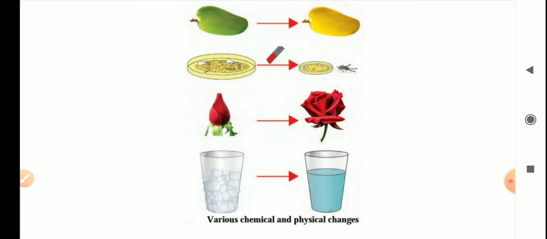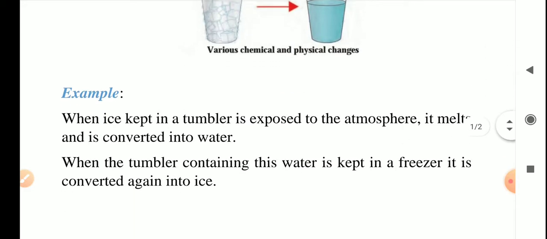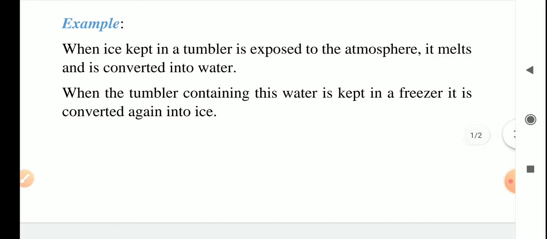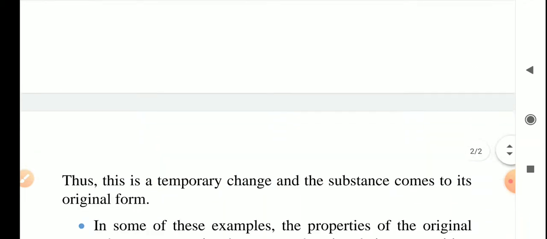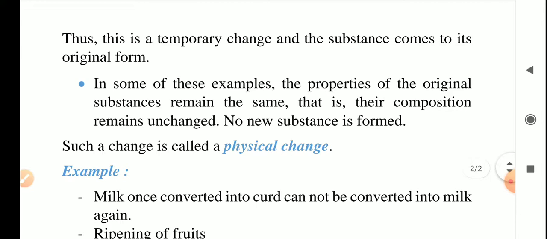Let's discuss the fourth example in detail. When ice kept in a tumbler is exposed to the atmosphere, it melts and is converted into water. Now ice is melting and it is converted into water because of the heat present in the surrounding atmosphere. When the tumbler containing this water is kept in a freezer, it is converted again into ice. By observation, we can tell this is a temporary change and the substance comes to its original form.